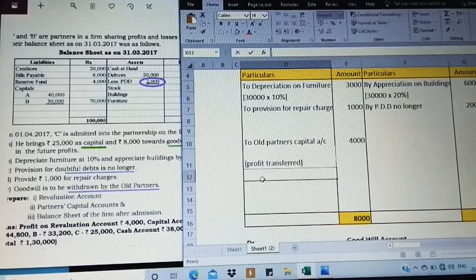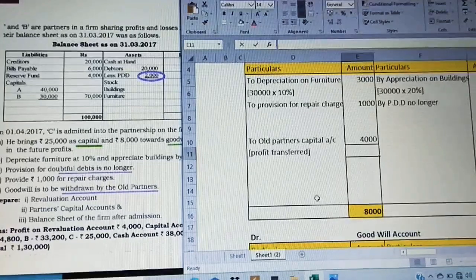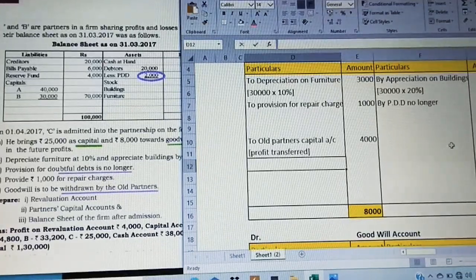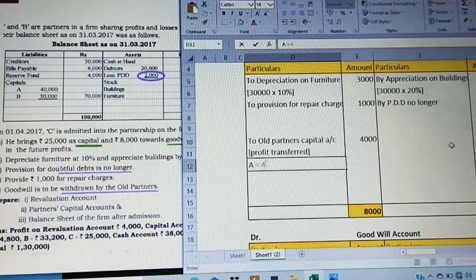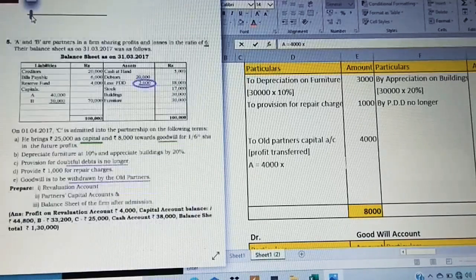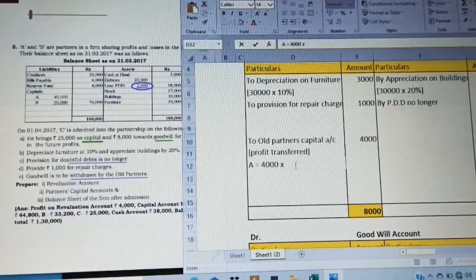So we get a profit transferred. Now this 4000 is going to be distributed among the old partners. So A gets 4000 in the ratio of, what is the ratio given in the question? Just observe, it is given in the question as 6:4.